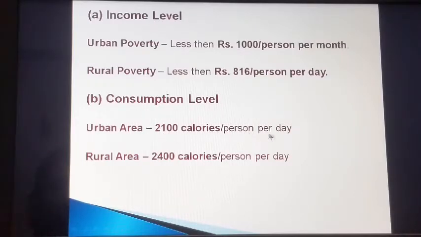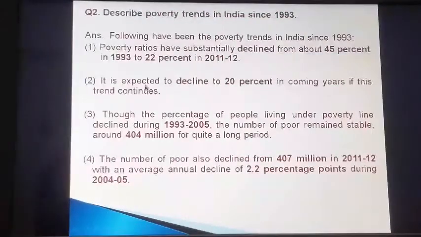Then talking about the consumption level, in urban areas, those people who consume less than 2100 calories per person per day are considered to be poor. And in rural areas, those people who consume less than 2400 calories per person per day are considered to be poor. So this way the poverty line is estimated in India. Now this was the answer to the first question.